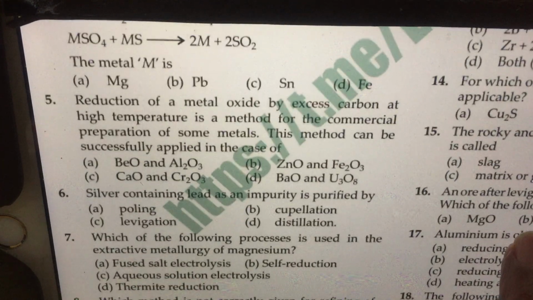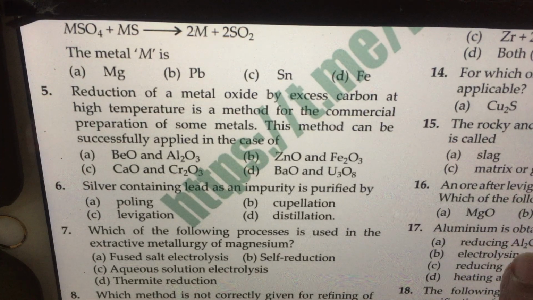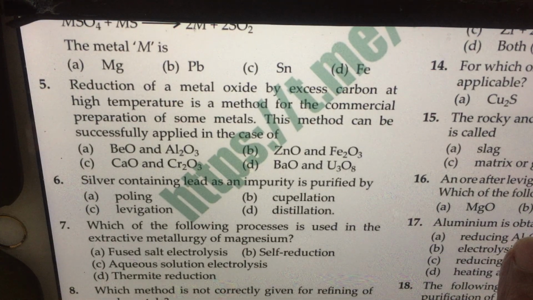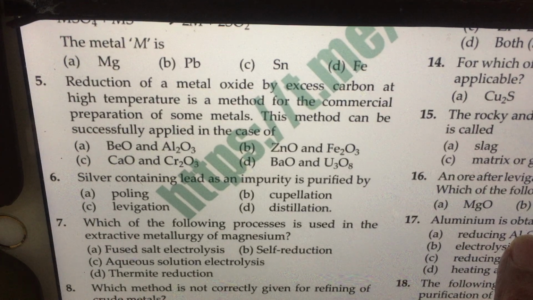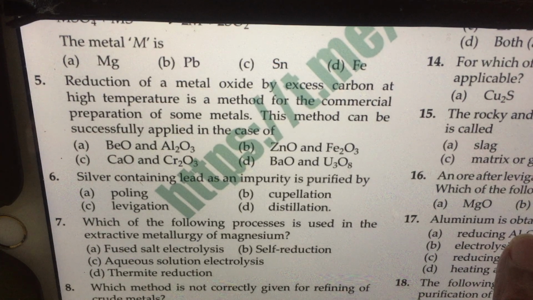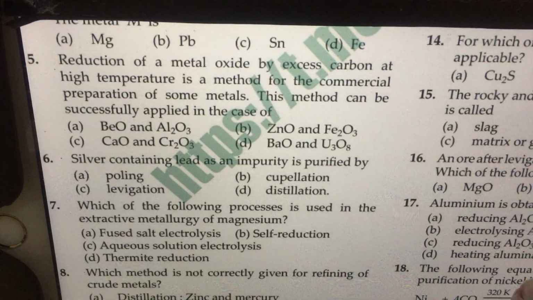Reduction of a metal oxide by excess of carbon at high temperature is a method for the commercial preparation of some metals. This method can be successfully applied in the case of, naturally, zinc oxide is reduced to zinc, ferric oxide is reduced to iron using carbon. In case A, these are highly electropositive metals, only electrolytic method is the way. In case C, also electrolytic method or aluminothermy method. In case of D, also electrolytic method or special methods.